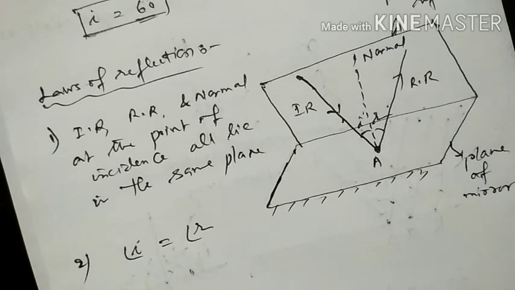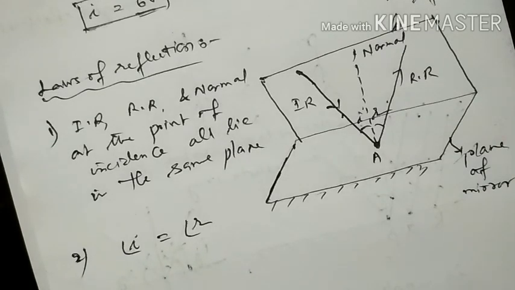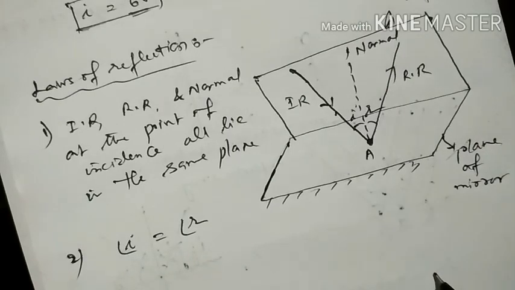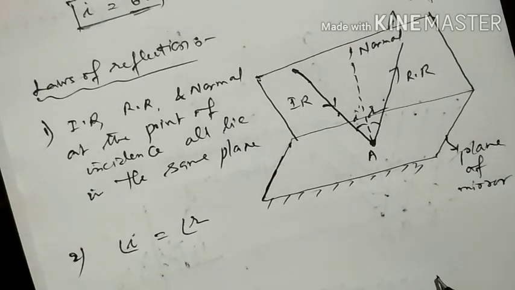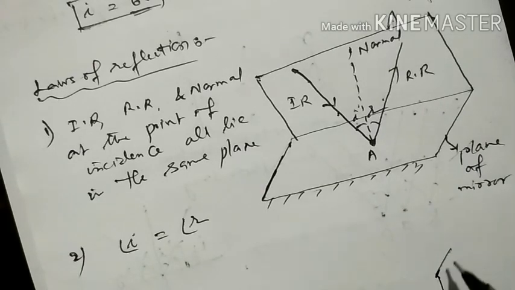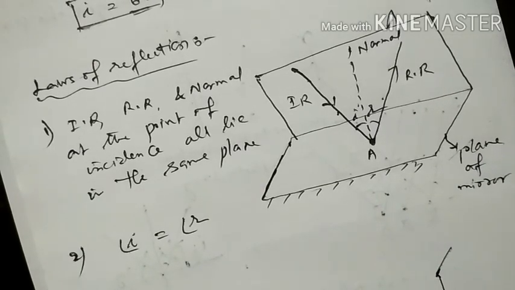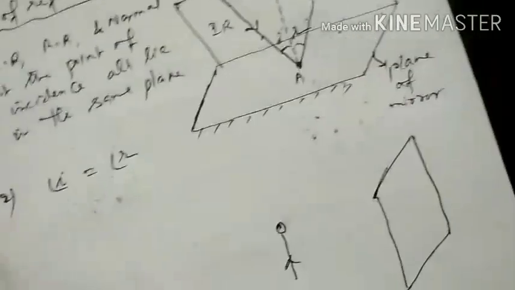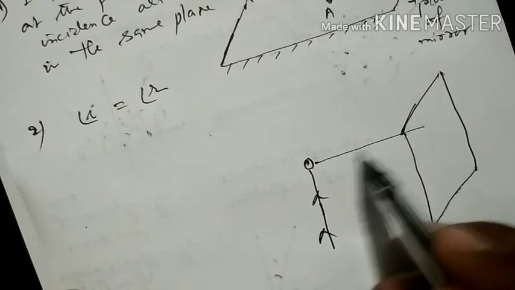Same plane means, for example, you are observing your image in the plane mirror. I want you to understand where the plane of reflection is in your case. If you are not able to understand, I can try to make it clear again. You are standing in front of the mirror. The light ray is incident and it is reflecting. This is incident, this is reflecting, and this is the normal at the point of incidence. Here they are not in the plane.